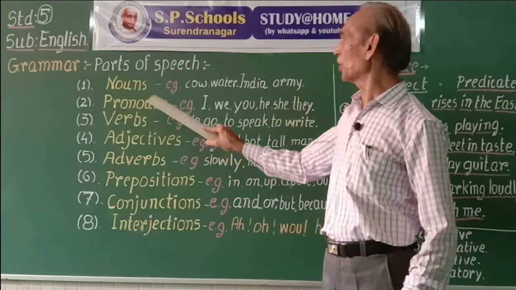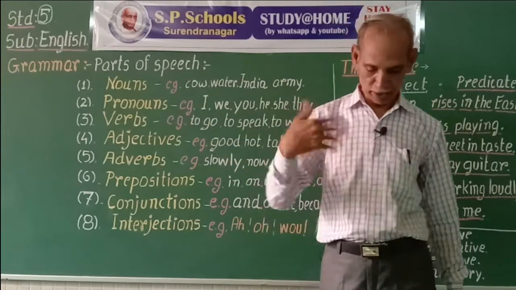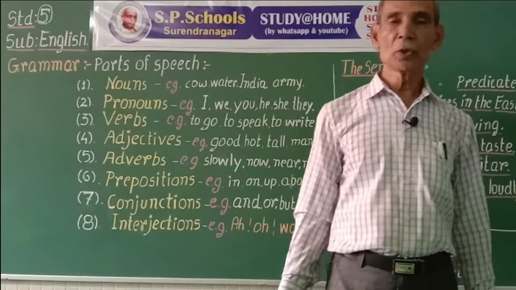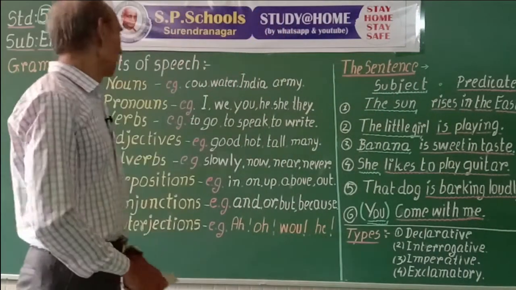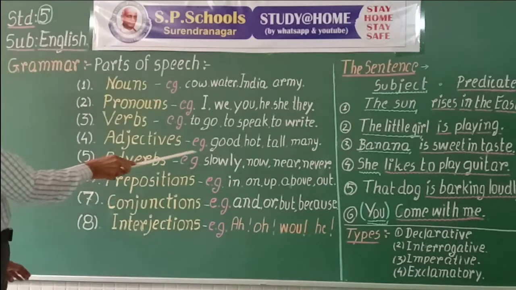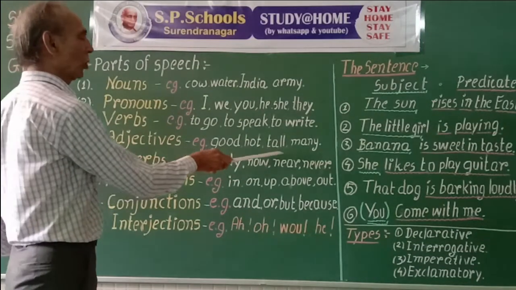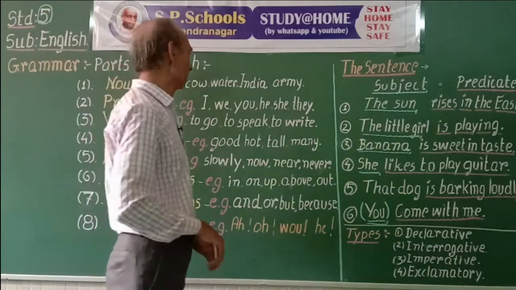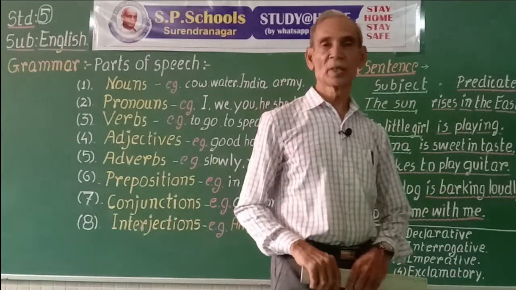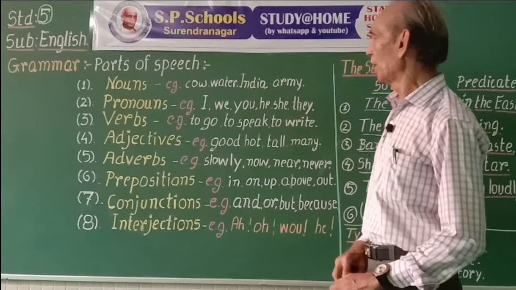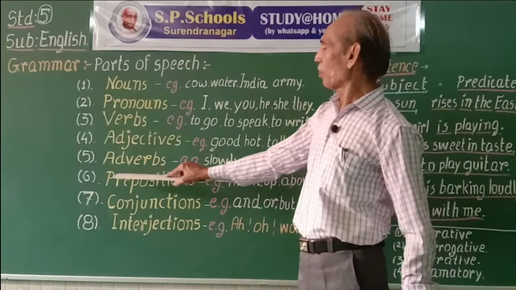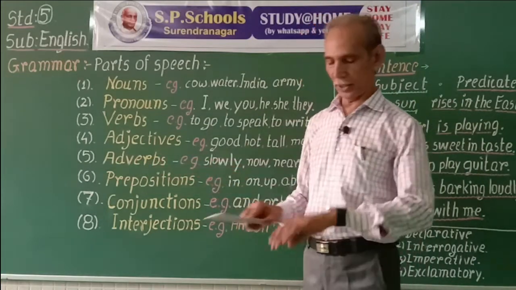Adjectives are the words used to modify, to say something more about noun. For example, good, hot, tall, many. Now, fifth type, adverbs.